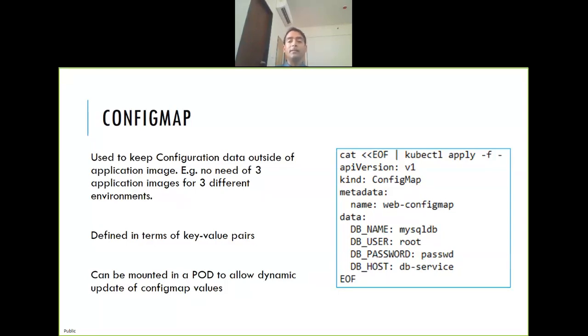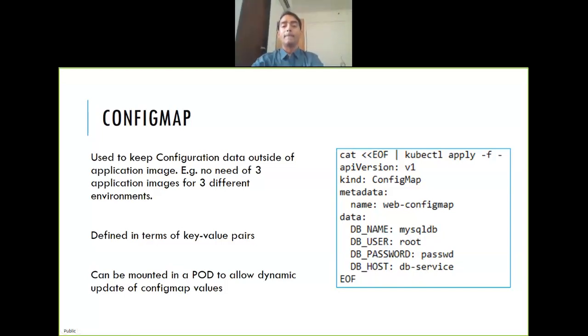Config map, as I said, is just to save variables. So this is one simple example. For a web server, I want to connect the web server to the database server. How do I connect? I have to give the environment variables: what is my database name, username, host name? Simple way I can do it like this. I can put these four variables in my web pod itself, or I can put them in a config map.